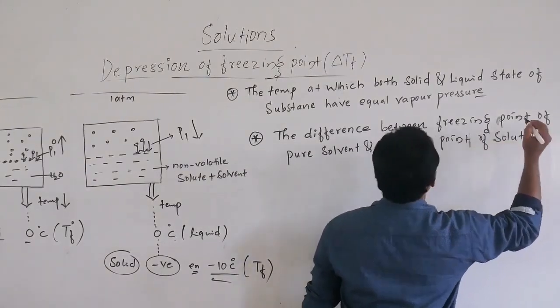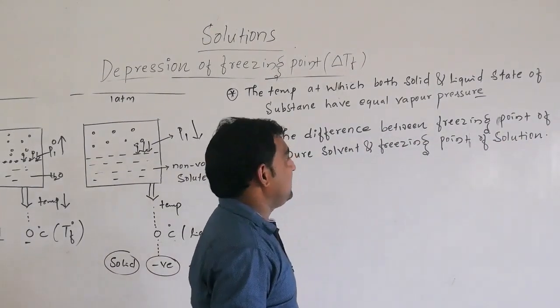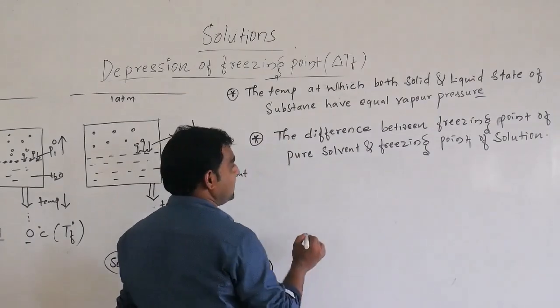That gives the depression of freezing point. It is called depression of freezing point.